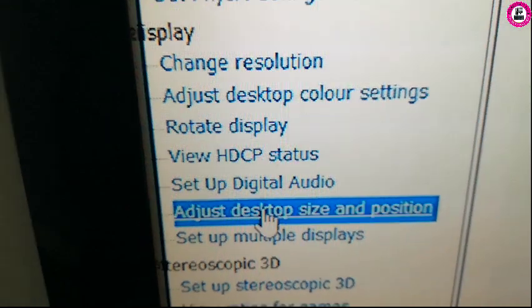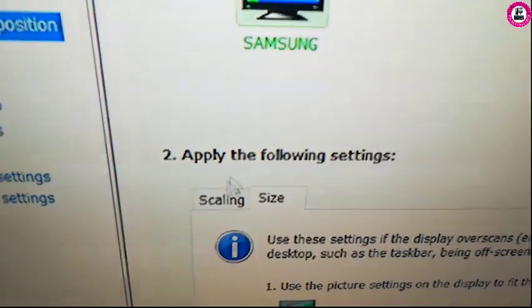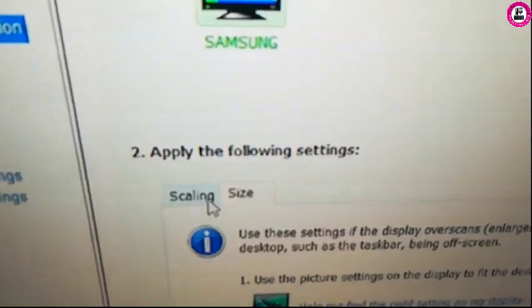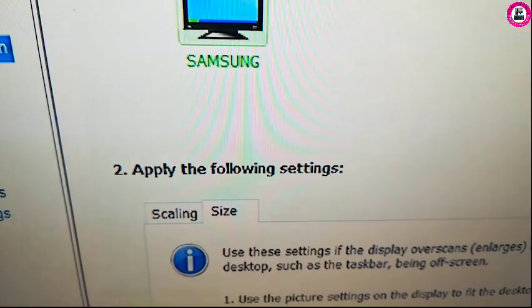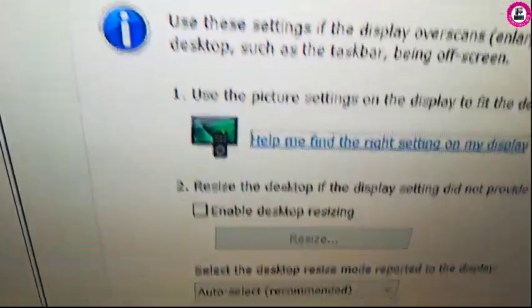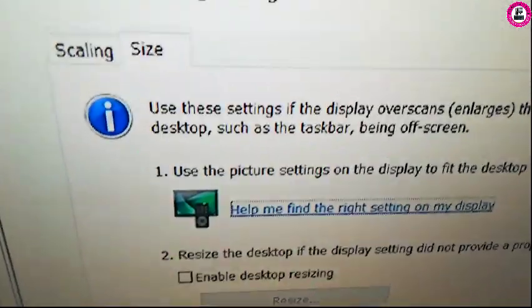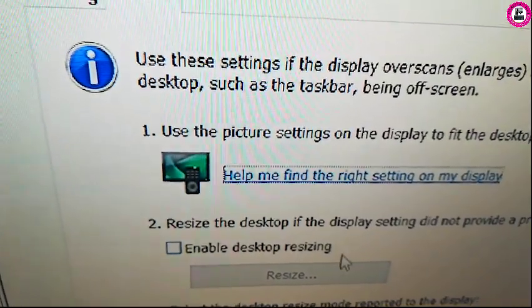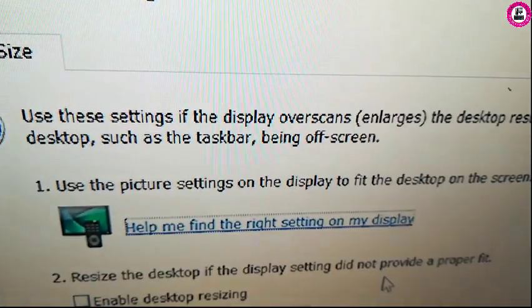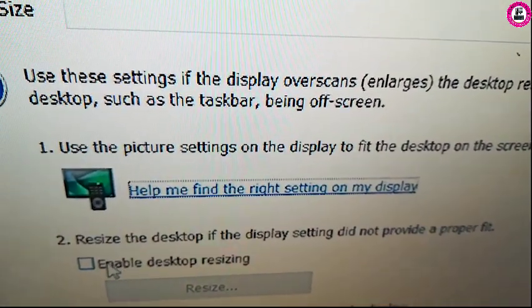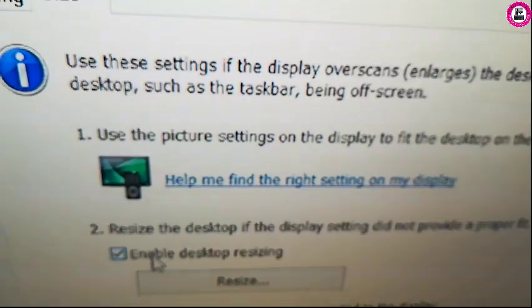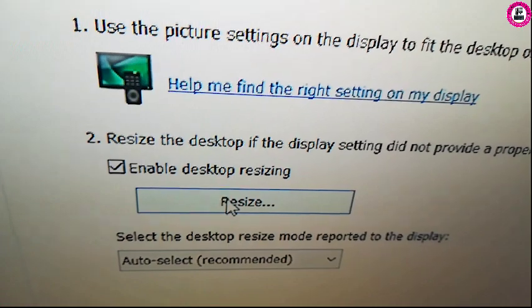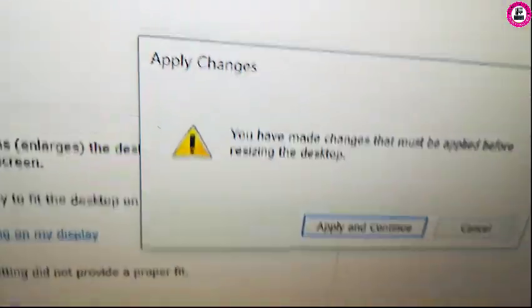We'll click Adjust desktop size and position, and then you'll have this window, Scaling and Size. We'll click on Size. As we click on Size, you'll have this. Number one is use the picture setting on the display. We'll select number two, resize the desktop if the display did not provide a proper fit. We'll click Enable desktop resizing, and we'll click Resize, and then Apply and Continue.